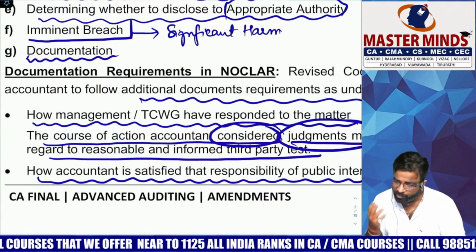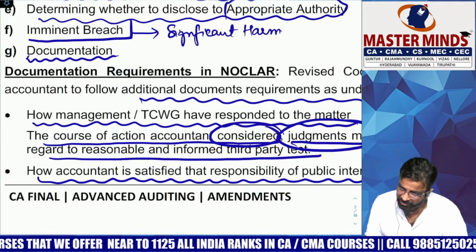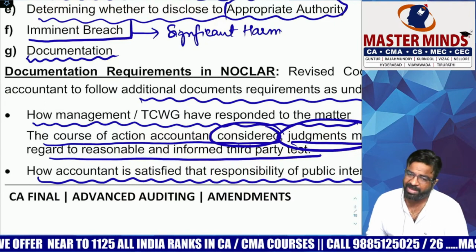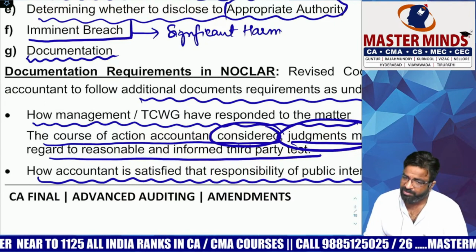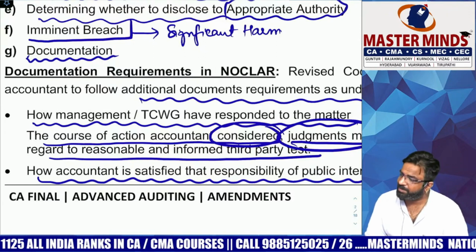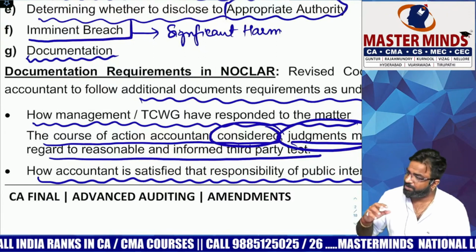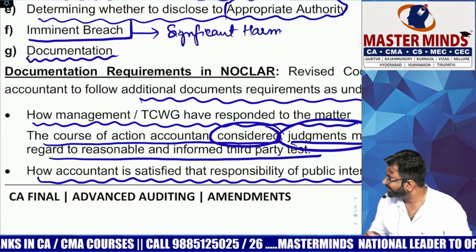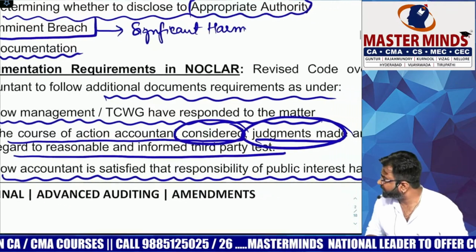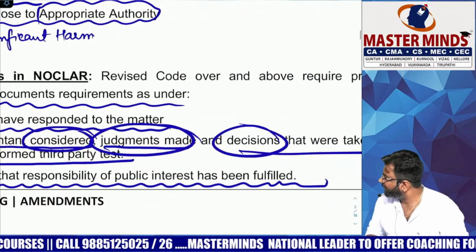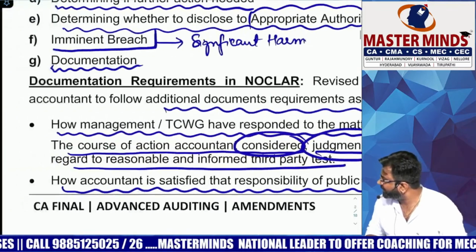The moment you told them, sir, you have done some omission and some commission relating to NOCLAR, you have to catch their response. How they responded to it. Were they having any fear, or did they offer you anything or something like that? How they responded when you told them they are doing NOCLAR. Point number 1.